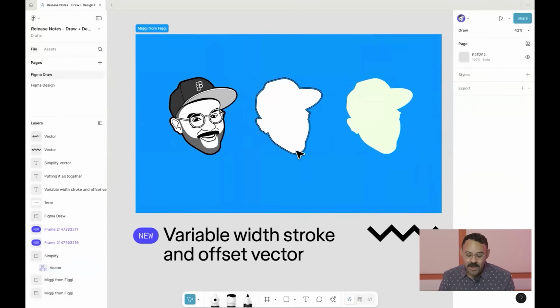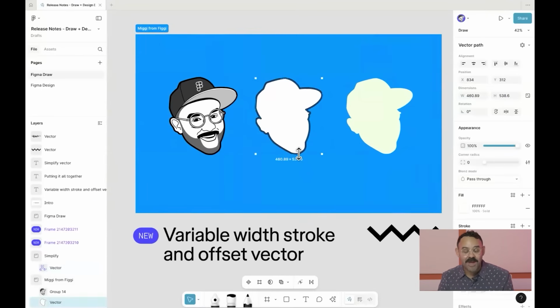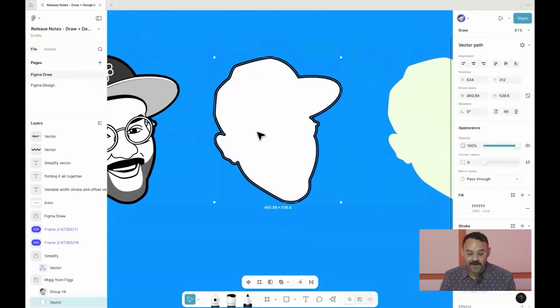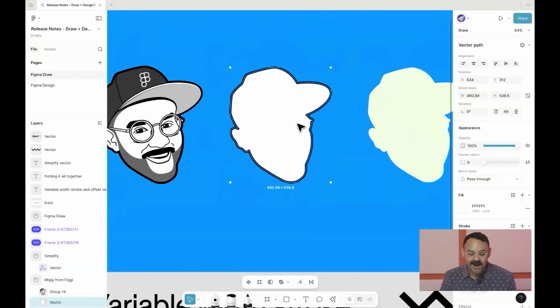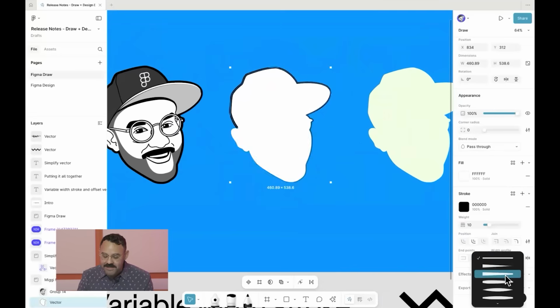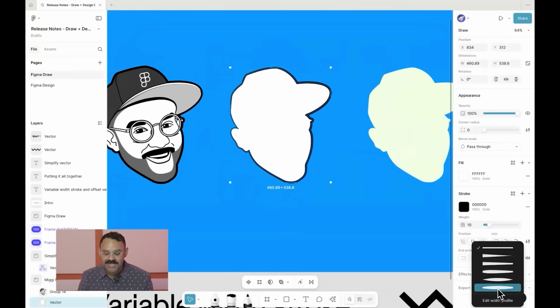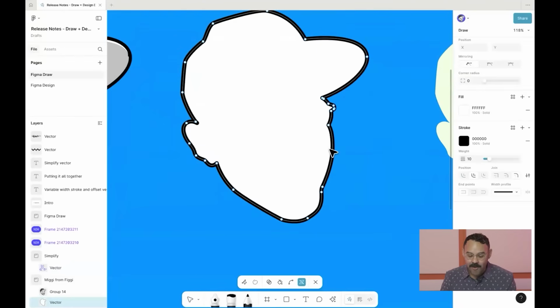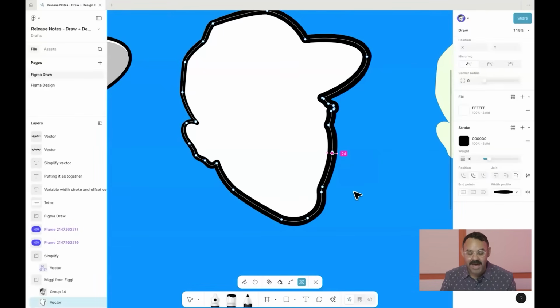The next one, you may have already seen that we've dropped variable width stroke, but we have some new updates with variable width stroke. I'm going to select this graphic that I have here. I have this little silhouette of myself. I'm going to select it, come down here and you'll see this width profile. As I scroll through the width profiles, you see different presets that are affecting that stroke. When I go edit width profile, I can now come in here and customize that profile. So that's the variable width tool.